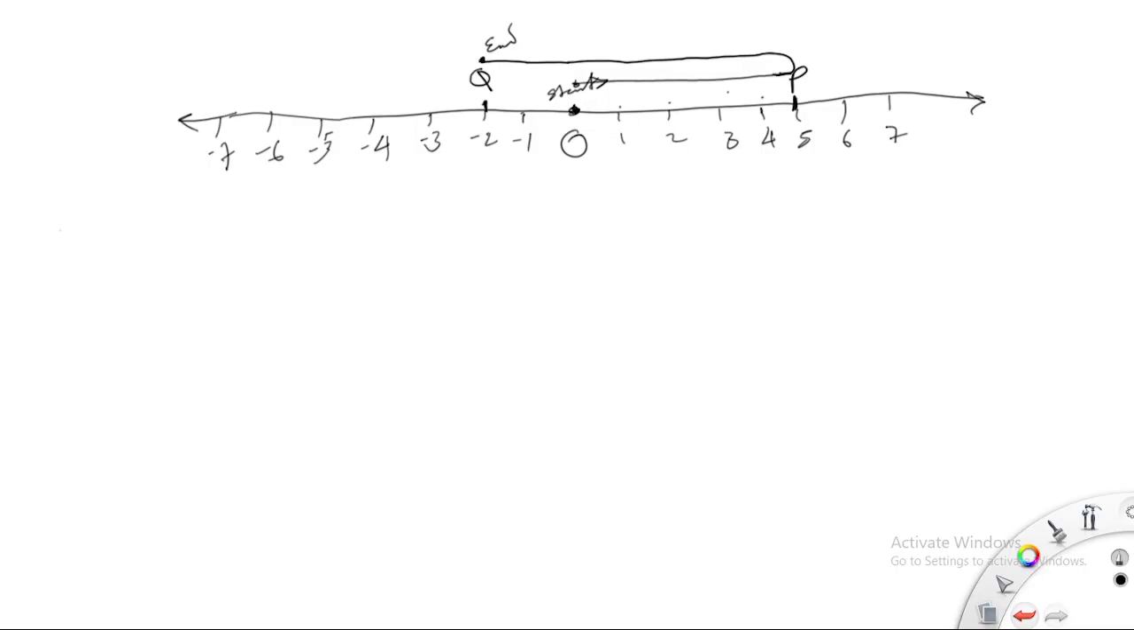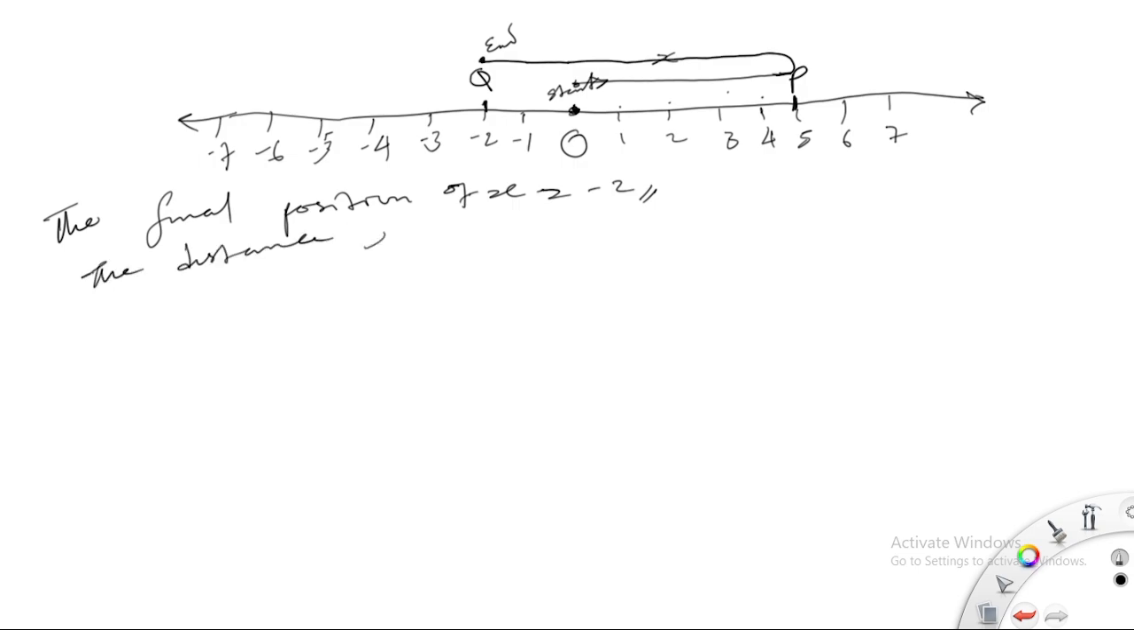So we can now say the final position of the particle, which we call X, is equal to -2, and the distance the particle covered is 12 units. Do you concur? We moved 5 this way, and plus 7, we have 12 units. So that's that.